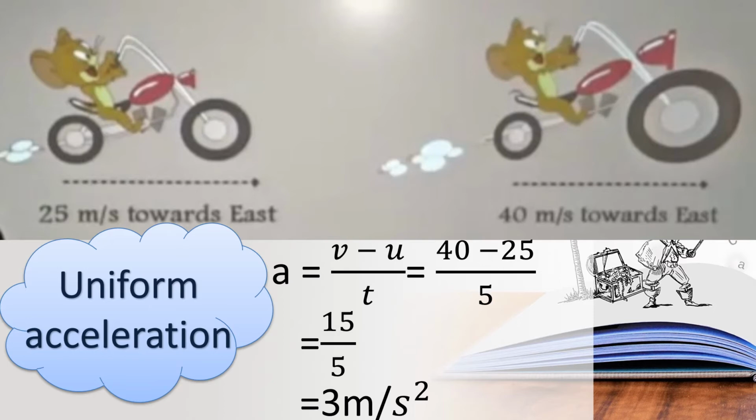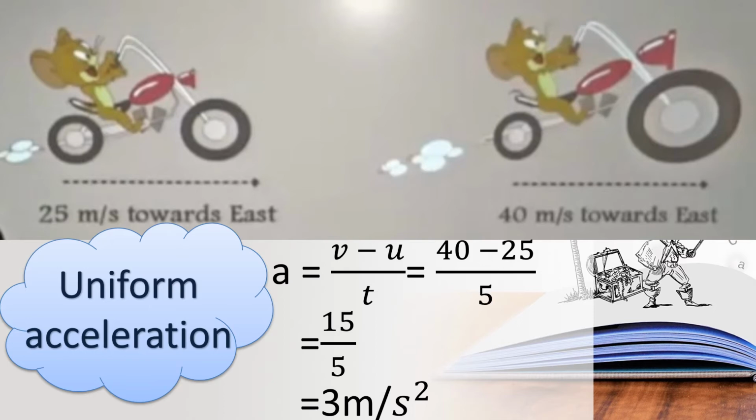At the beginning the velocity is 25 meter per second. At the end, after 5 seconds, it moves at 40 meter per second. So we are calling it uniform acceleration.